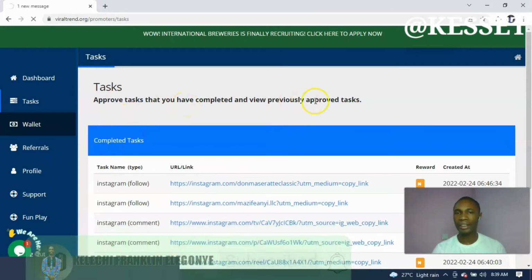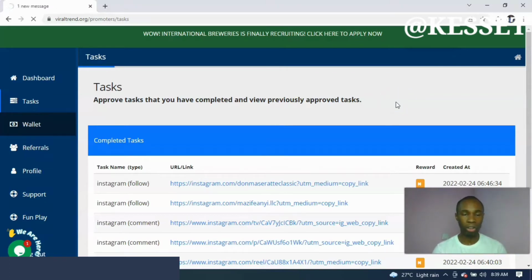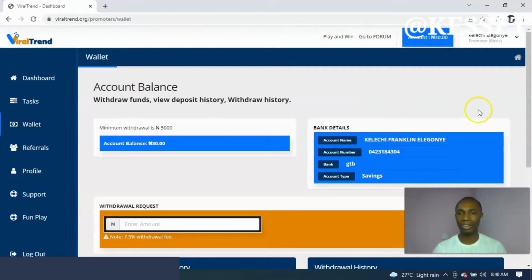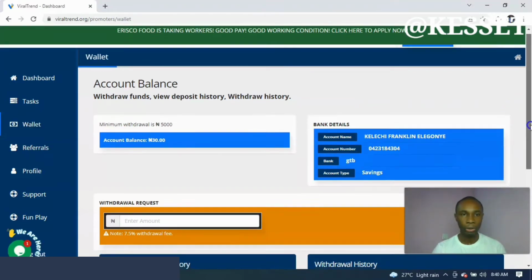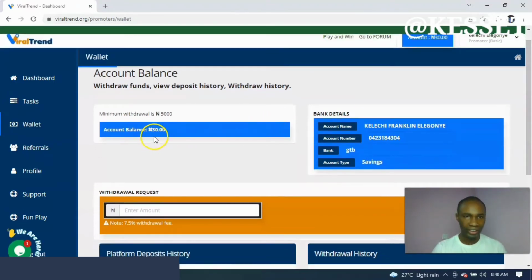So this site gives you the opportunity to sign up, and then you raise a little amount of money. It won't make you financially free, but you can use it to raise a little amount of money for yourself. It's for those of you who are looking for simple stuff to do online, instead of wasting your data browsing and at the end of the day you don't have anything. As you can see here, I have 30 naira right now. I just signed up. Nobody has signed up with my link.